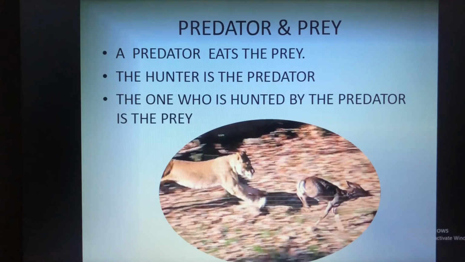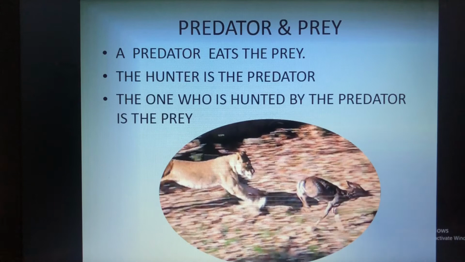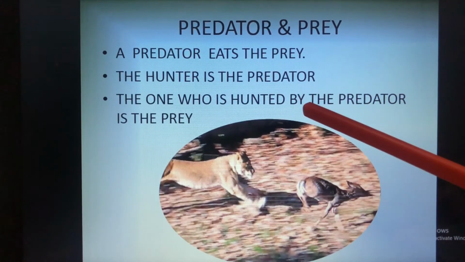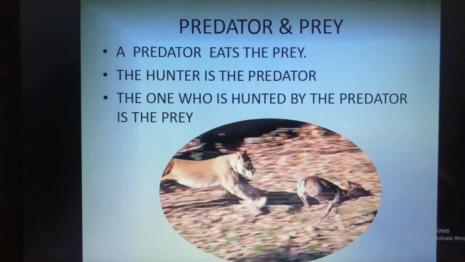Now we read about the predator and the prey. What is the meaning of predator and prey? The predator eats the prey. So the hunter is the predator. The one who is hunted by the predator is the prey. You can see in the picture, here the lion is hunting the deer. So the predator is the hunter and the prey is the deer. Now you understood the meaning of predator and prey.